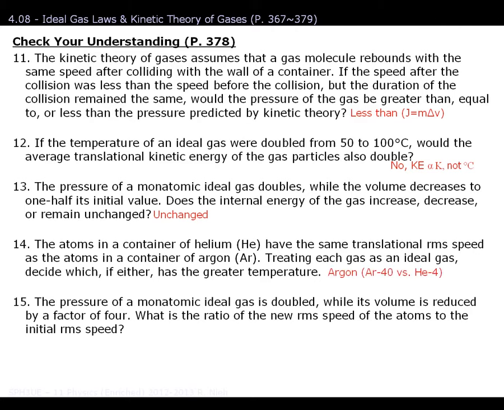Number 14, argon has the greater temperature, and it has to do with the fact that if you look at the molecular mass of argon, it's 10 times heavier than helium, so therefore it has 10 times more kinetic energy while in motion. This actually brings up another important point. If you double the speed of the gases, does the temperature double? And no, the answer is that if you double the speed of the gases, then the temperature will increase not by double, but by 4 times, because it is a quadratic relationship between speed and average kinetic energy.